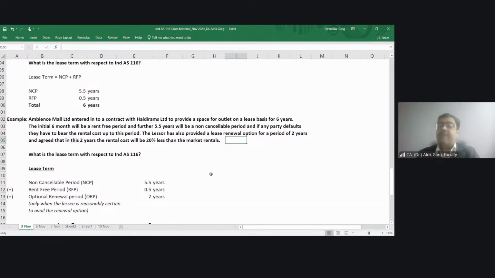Friends, if lessee is going to renew this lease for 2 years, the rental cost for that 2 year period will be 20% less than the market rentals. Tell me, is there a reasonable certainty that lessee is going to avail this renewal option or not? The reasonable certainty is there or not?